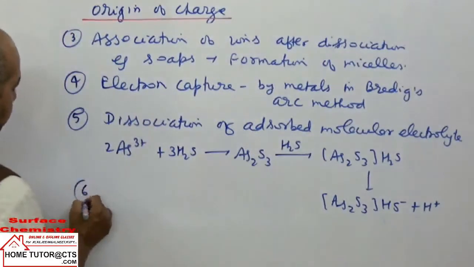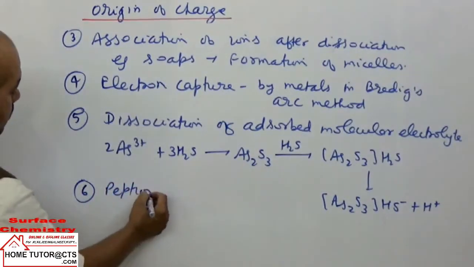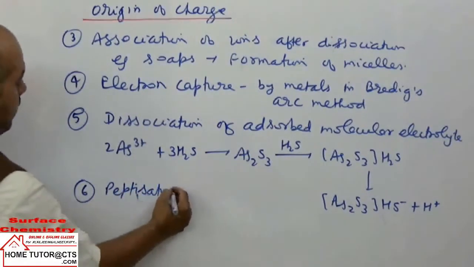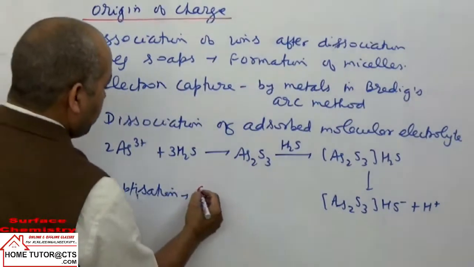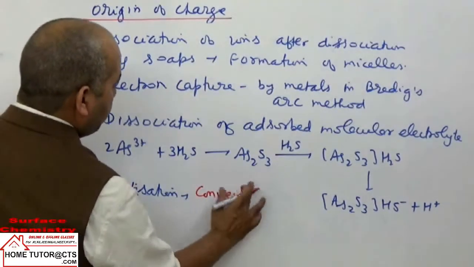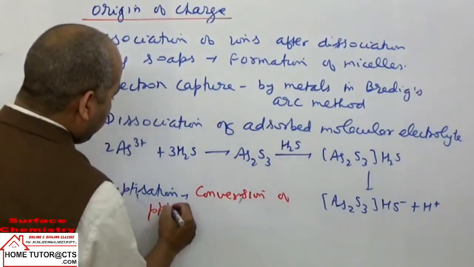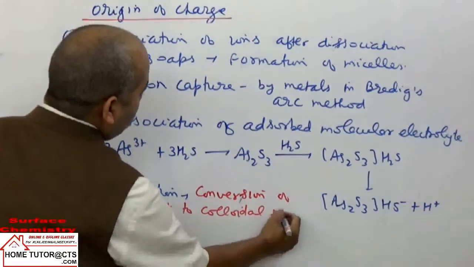Next can be taken the method of peptization. What is peptization? It is the conversion of precipitate to colloidal solution or sol.